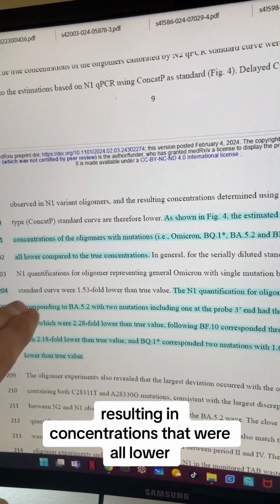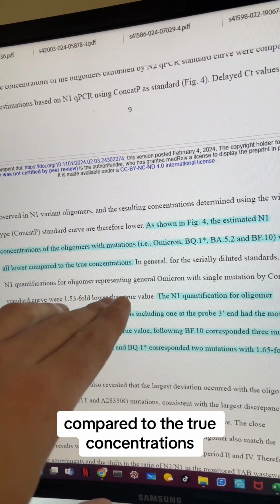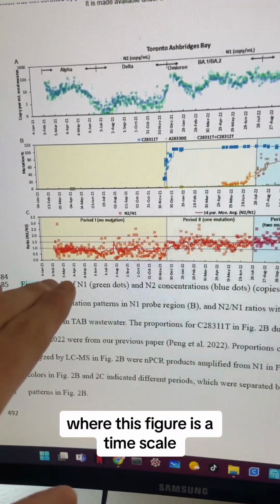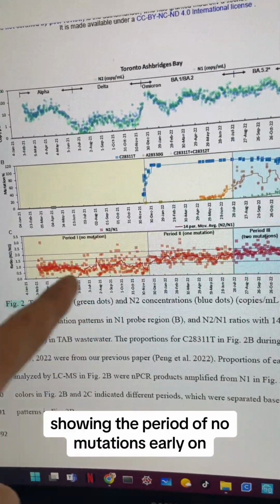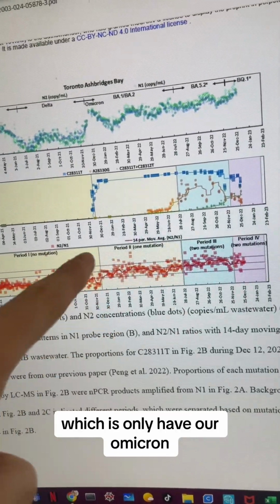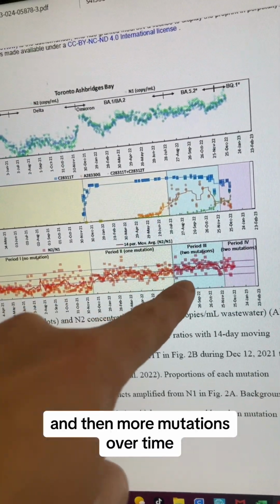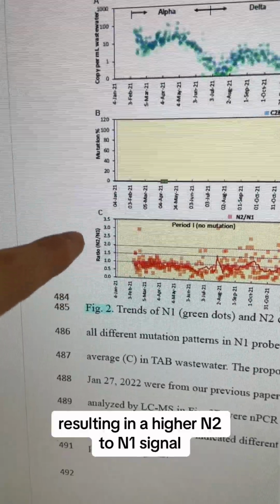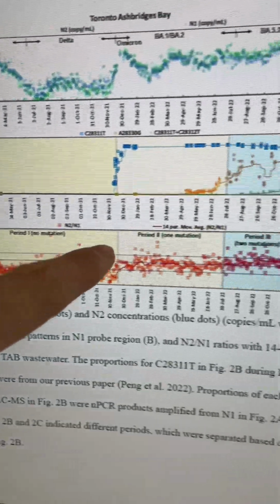resulting in concentrations that were all lower compared to the true concentrations, where this figure is a timescale showing the period of no mutations early on, then one mutation, which is when we have our Omicron, and then more mutations over time, resulting in a higher N2 to N1 signal.